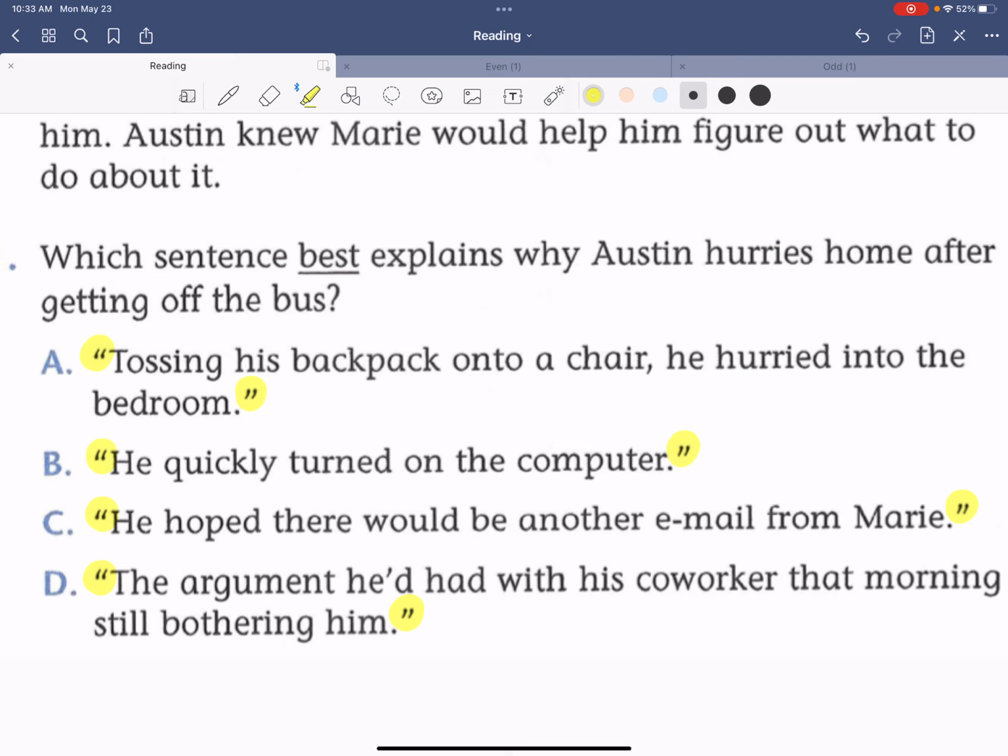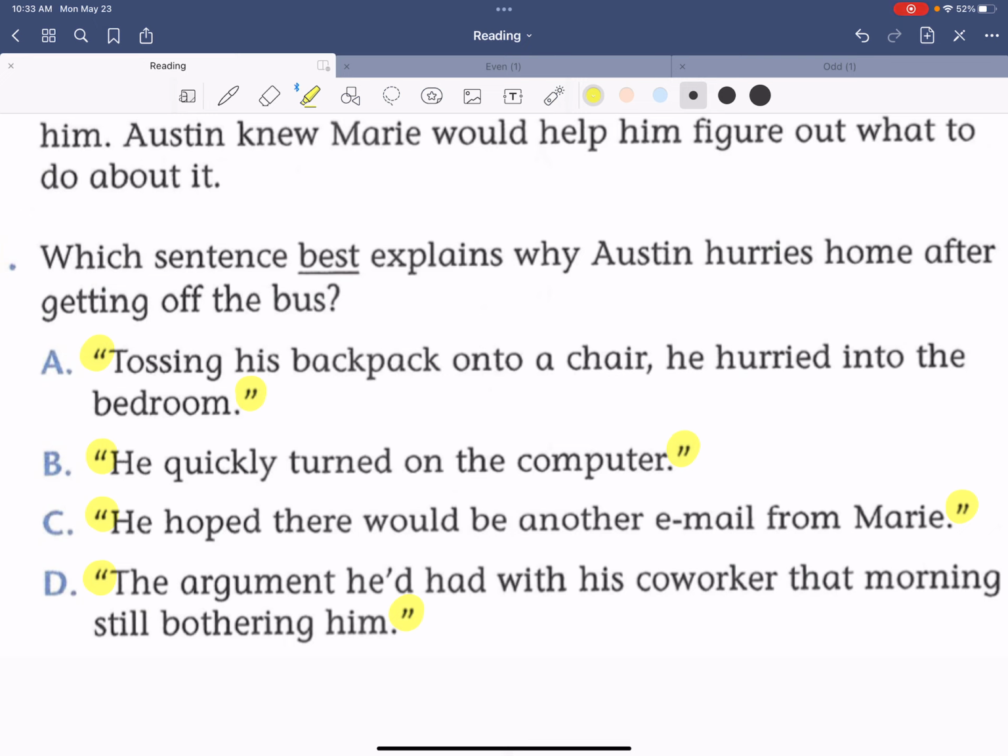Tossing his backpack onto a chair, he hurried into the bedroom. He quickly turned on the computer. He hoped there would be another email from Marie. The argument he'd had with his coworker that morning was still bothering him.